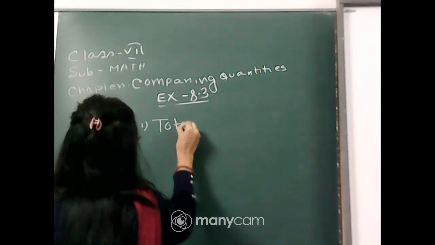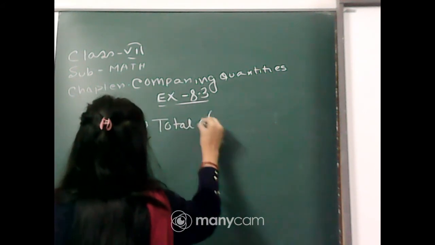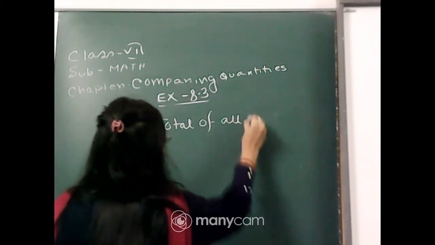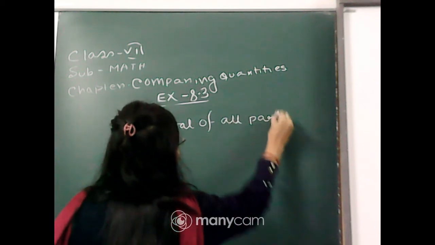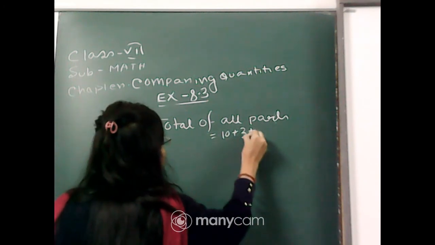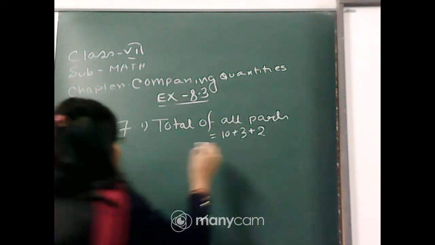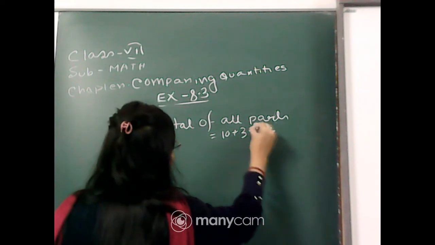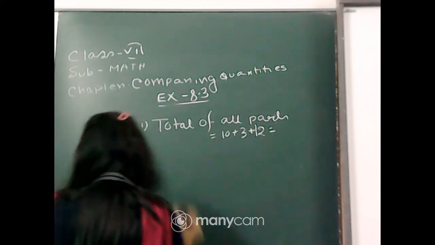Total of all parts is equal to 10 plus 3 plus 12. Clear?